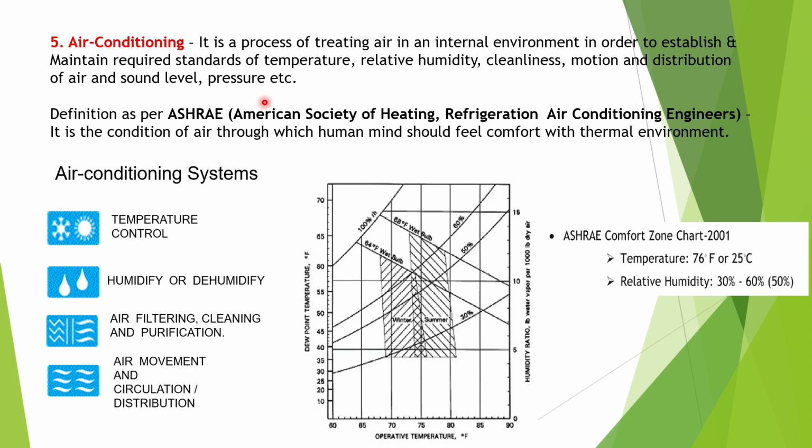humidity: first know what is humidity. Humidity is the amount of moisture content in air. Relative humidity is the amount of moisture contained compared to the total moisture it can contain. Then cleanliness means filtration of air, and motion and distribution of air means the airflow pattern, the sound level and pressure. All this is done in air conditioning.